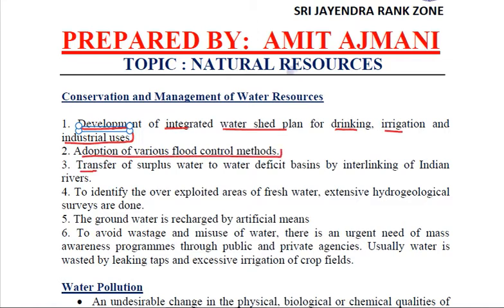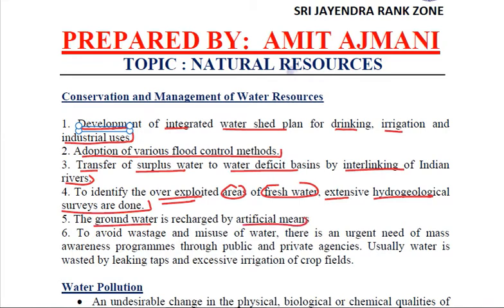We should transfer the surplus water to the water deficit basins by interlinking all the rivers, etc. We need to identify the various areas where fresh water is overexploited. We need to do extensive hydrogeological surveys. We need to recharge the groundwater by artificial means.